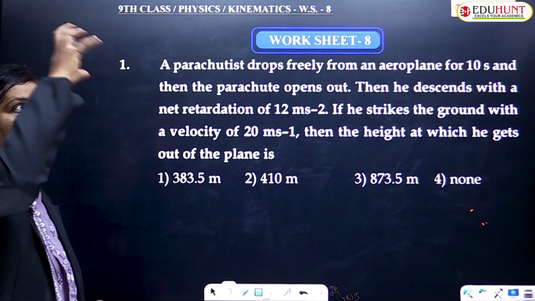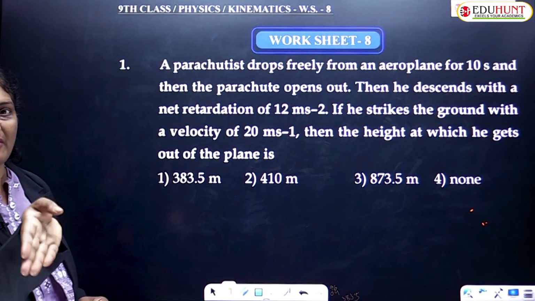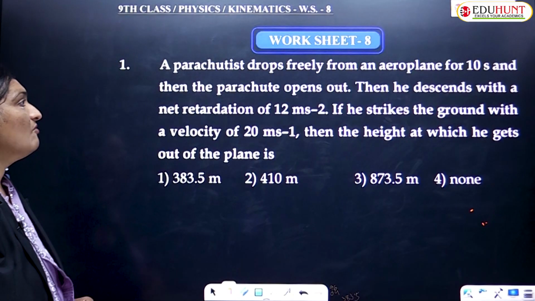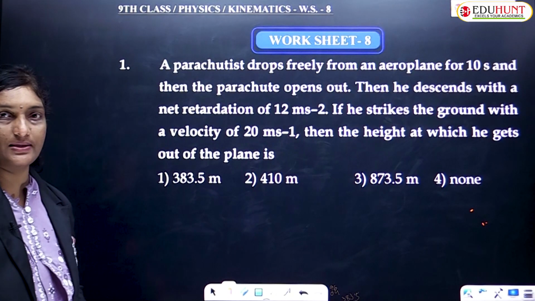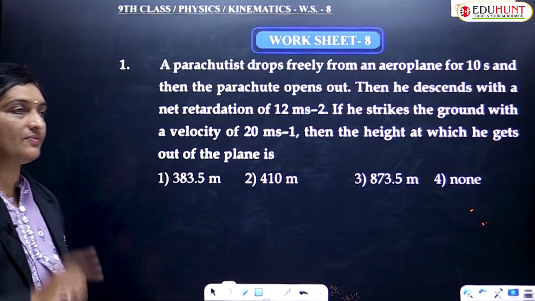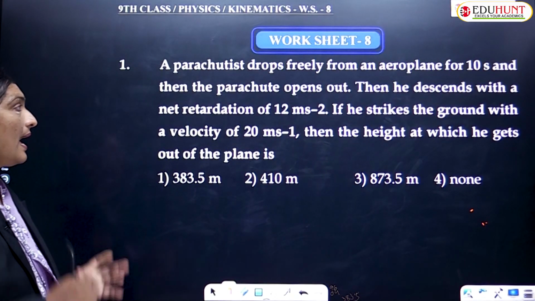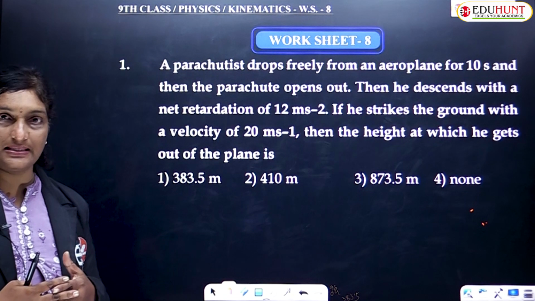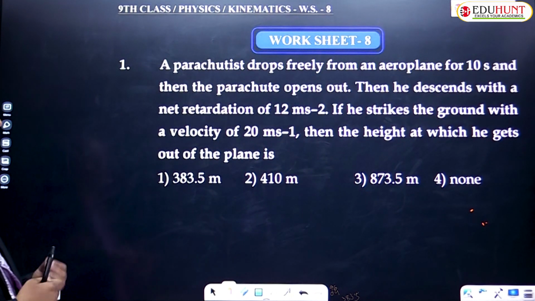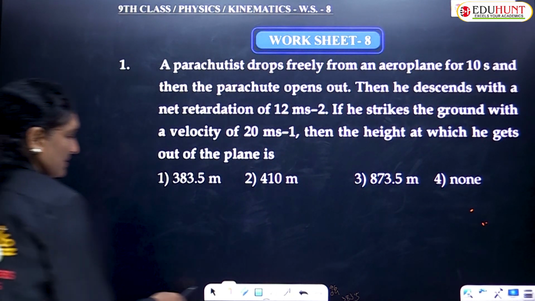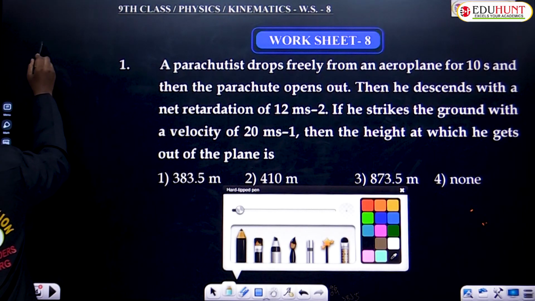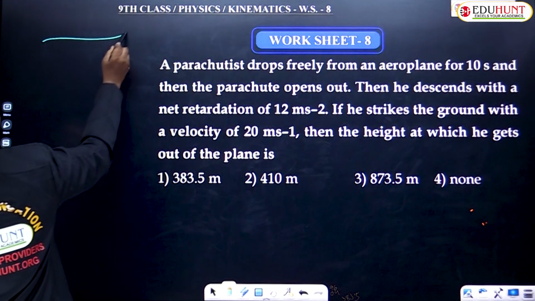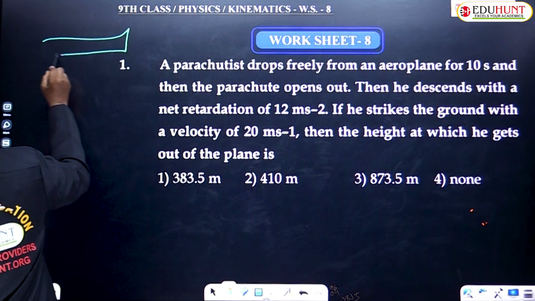Okay, so a person with a parachute is simply falling from the aeroplane for 10 seconds. After falling for 10 seconds, the parachute opens up. Then he descends with a net retardation of 12 meters per second square. To make you understand in a better way, let us plot a small picture for this. Okay, so an aeroplane was given, children.